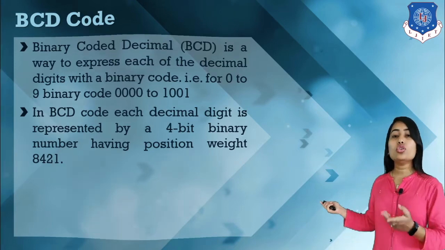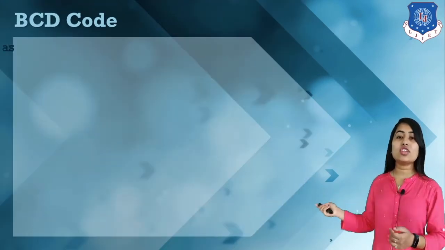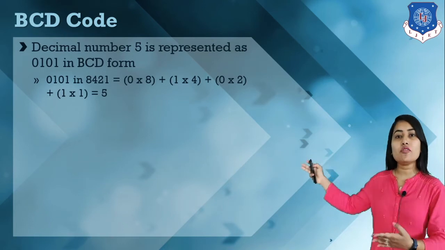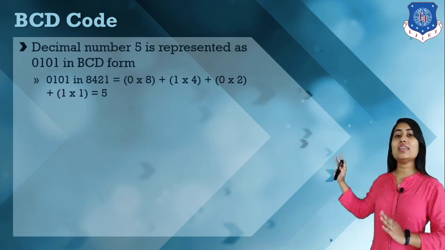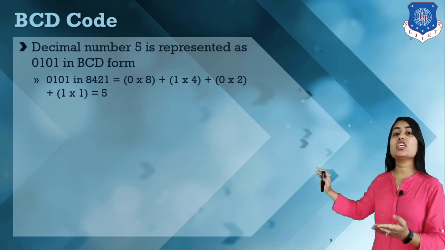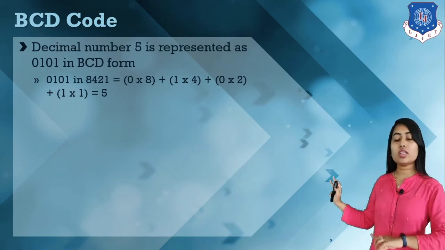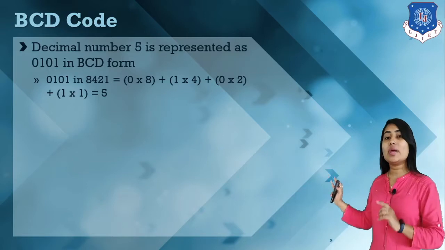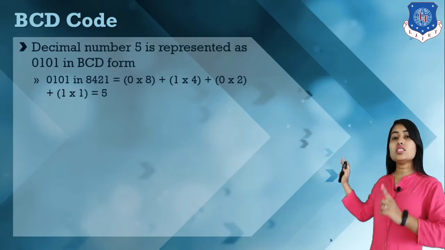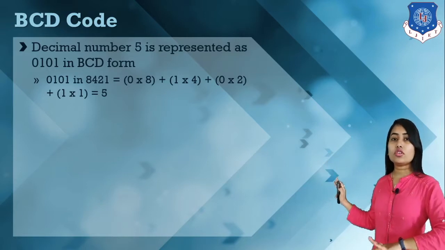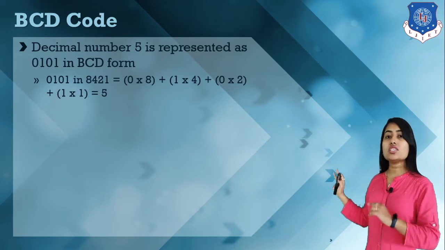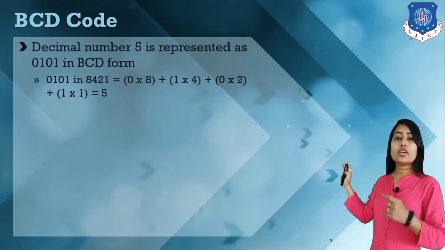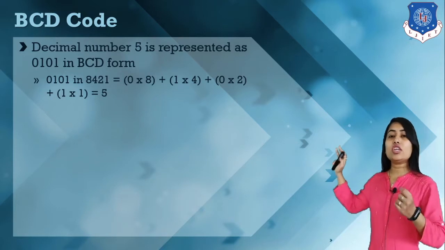Various numbers are represented this way. If we consider decimal 5, it is represented in BCD format as 0101. Why this binary pattern? Because here we have the weights 8421, so we have to consider these weights.